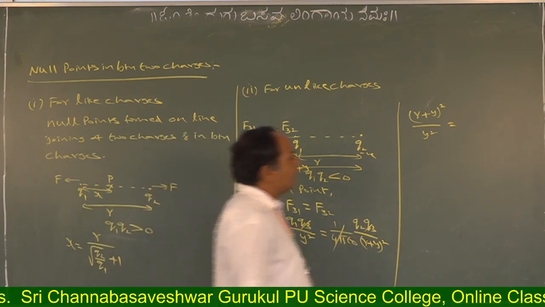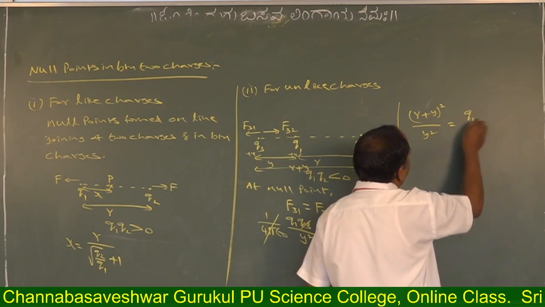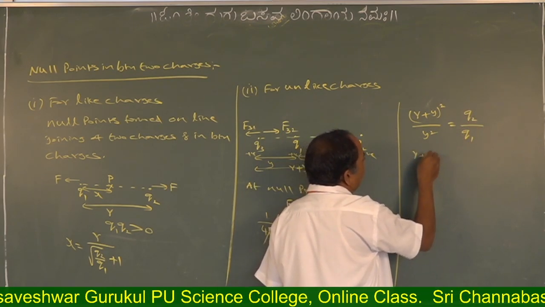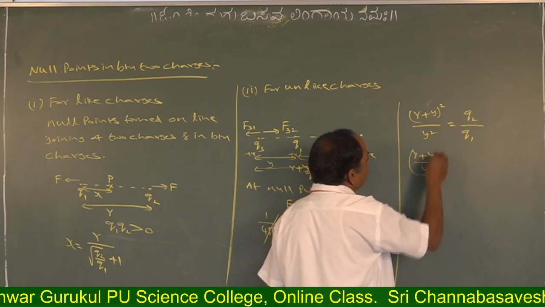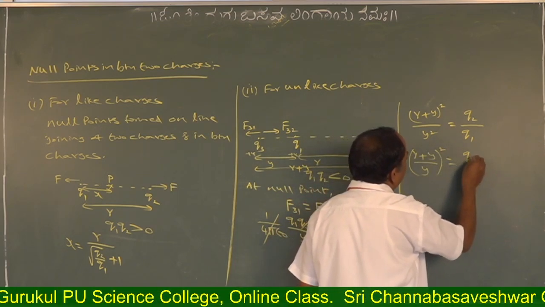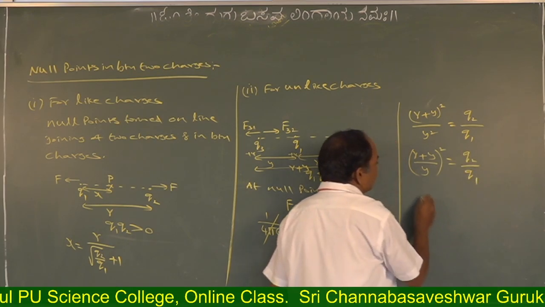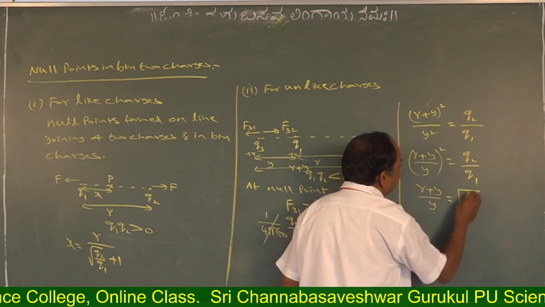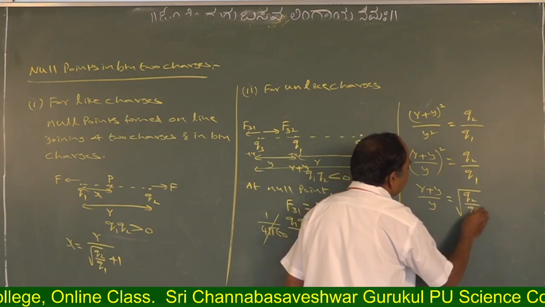is equal to Q2 divided by Q1. So we may write R plus y by y, whole square, is equal to Q2 by Q1. So R plus y by y is equal to root over Q2 by Q1.